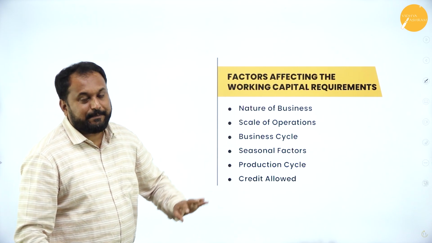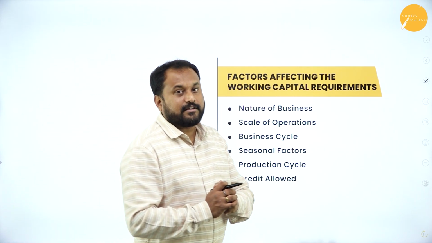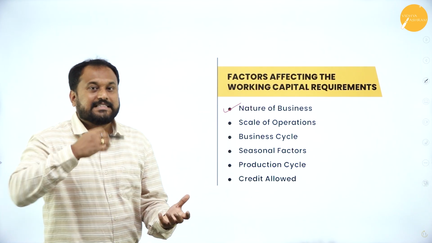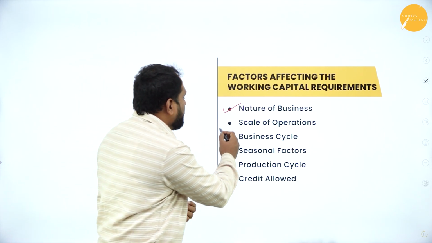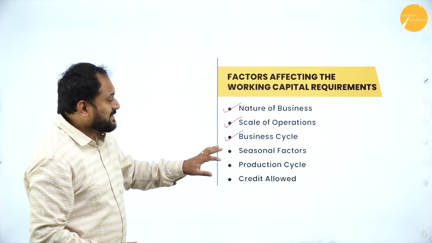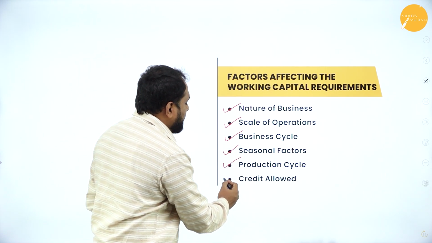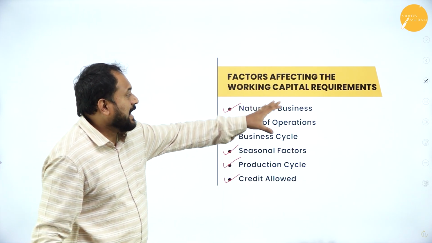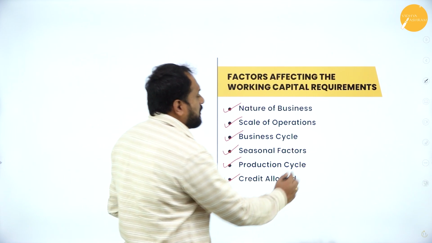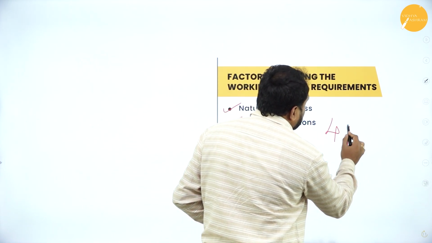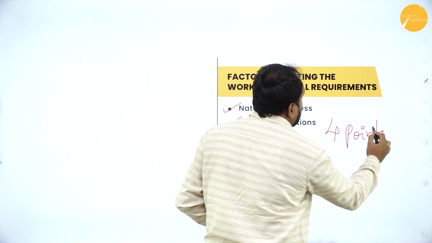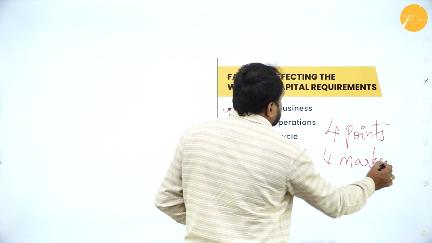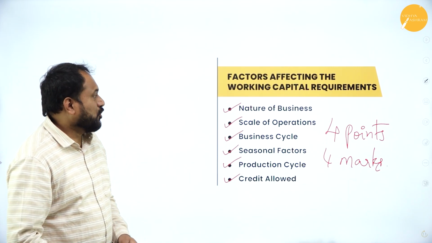Factors affecting the working capital requirement: nature of business, scale of operation, business cycle, seasonal factors, production cycle, and credit allowed. Please take only 4 points because this is not for 8 marks. It is only for 4 marks. So this is what you people need to go with.